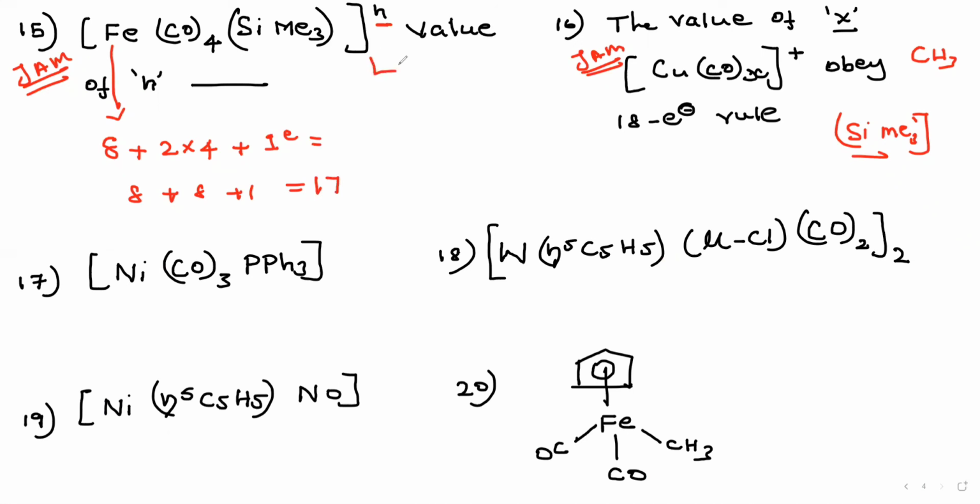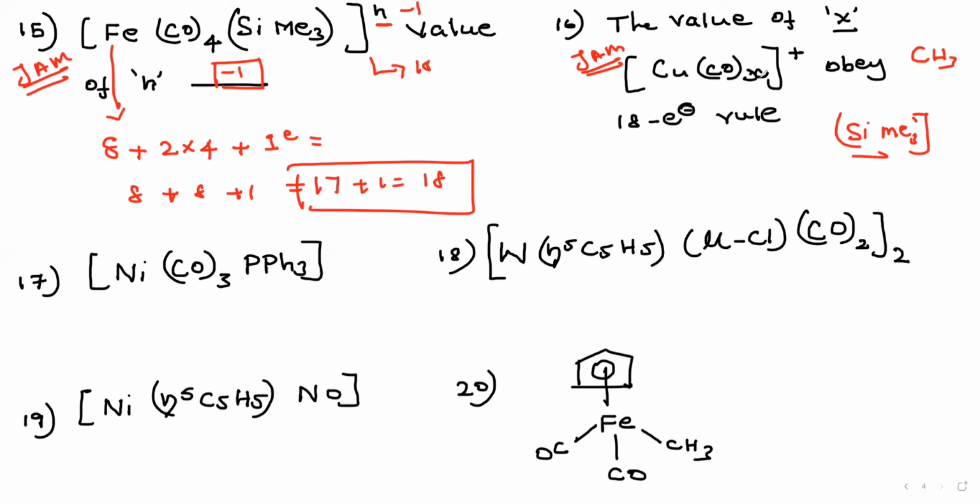The complex obeys 18 electron. Then what should the value be? This whole value should be plus or minus 1. Understand? And plus 1 is equal to 18. Okay. What is the value? It should be minus 1. Understand? Because this 8 electron goes by 2 into 4, 8. 8 plus 8, 16. This one 17. This comes to obey the 18 electron complex. Therefore, I put minus 1. Now, so it obeys what? 18 electron complex.